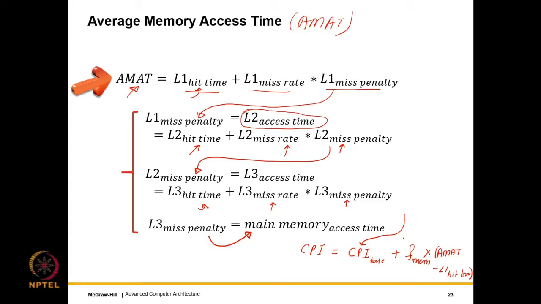Of course, this formula is more relevant for in-order pipelines than out-of-order pipelines, because in out-of-order pipelines there is a fair amount of overlap in terms of the miss times of different memory instructions. That is also one advantage of an out-of-order pipeline. Nevertheless, we will multiply the fraction of memory instructions, f_mem, into AMAT minus the L1 hit time. So for us, this is the math of computing the CPI. Again, this is primarily an in-order processor formula for the hit time, miss rates, and miss penalties.